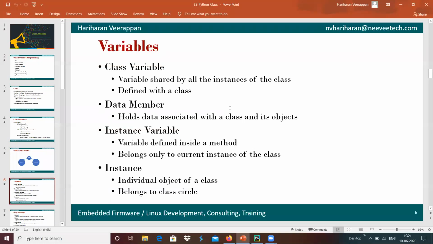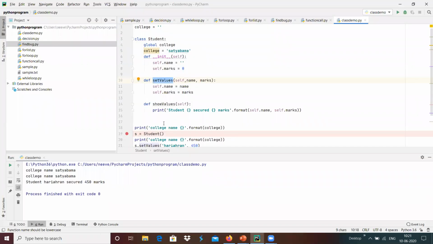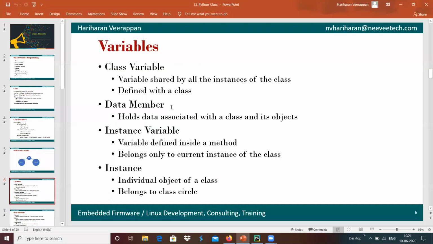Data members hold the data associated with the class and its objects, which is similar to the data member that we will see with the special tag of class variable in the upcoming part.